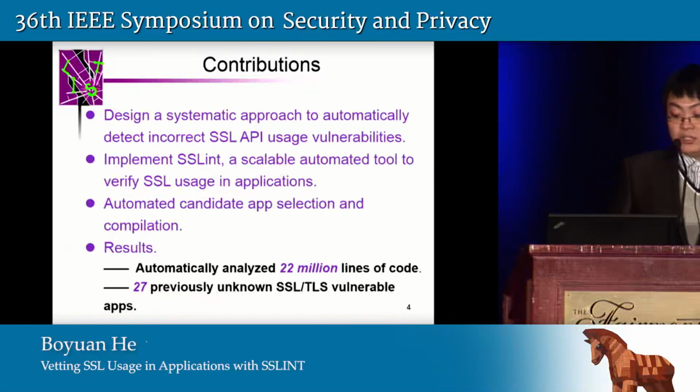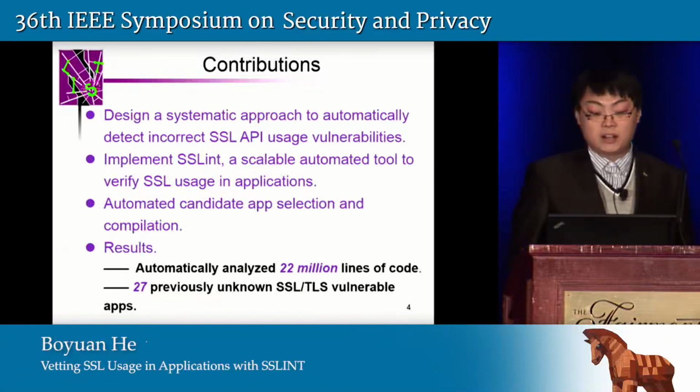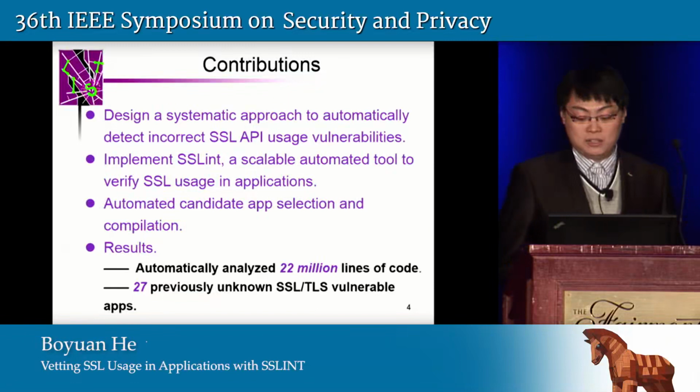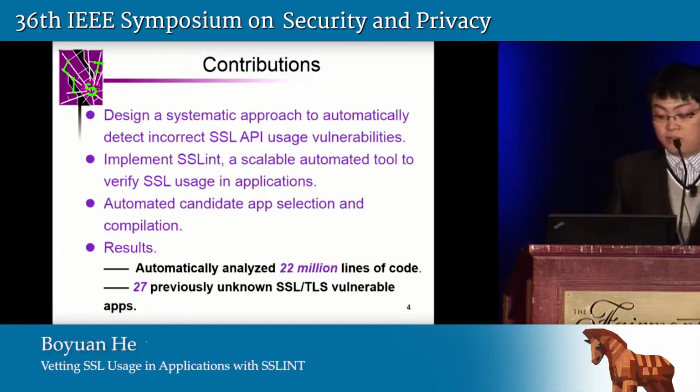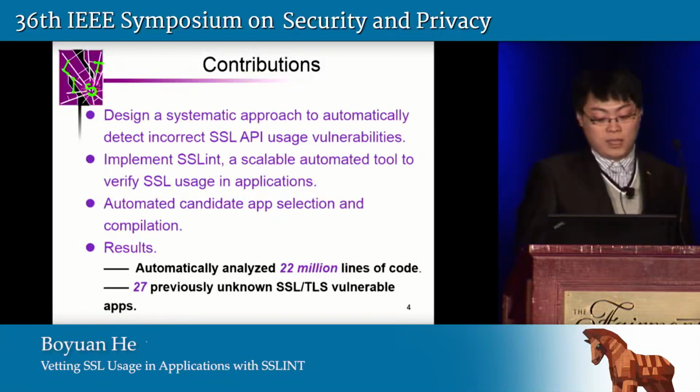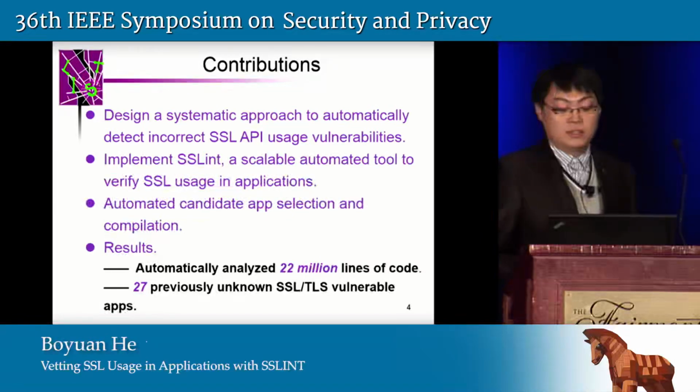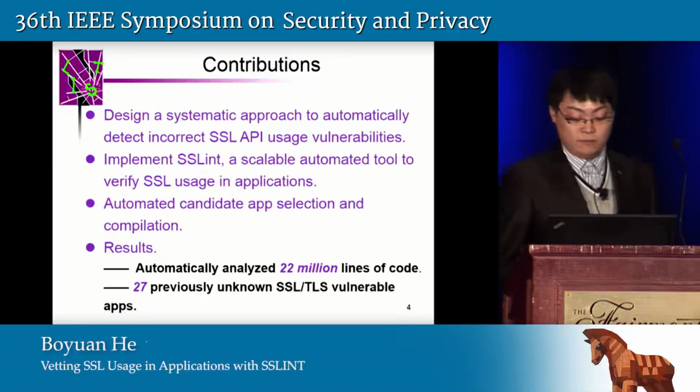In the end, we did a large-scale measurement and analyzed more than 22 million lines of code and discovered 27 previously unknown SSL vulnerabilities in the software packages from Ubuntu 12.04, and we confirmed all of them, and so far four have been fixed.